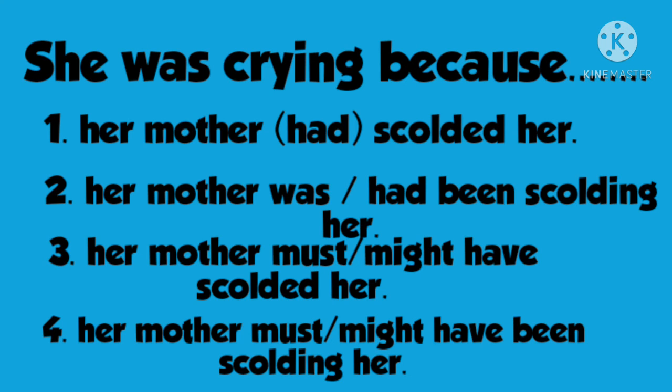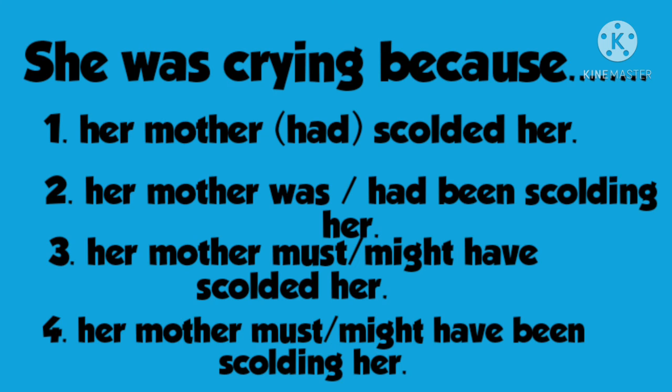But what if I do not know the reality? I make a guess. I make a deduction, I make a supposition over there. She was crying because her mother must have scolded her, or because her mother might have scolded her. Must have means I'm quite sure that her mother scolded her, that's why she was crying. She was crying because her mother might have scolded her. I think this could be the possibility.